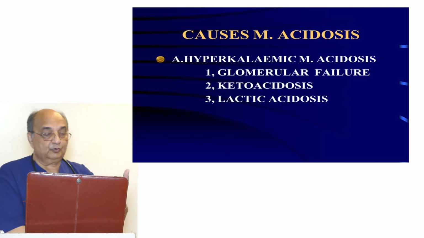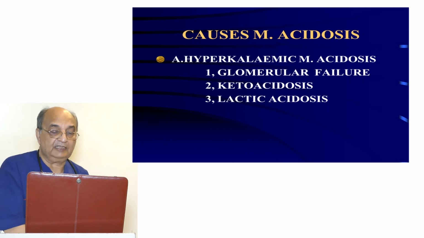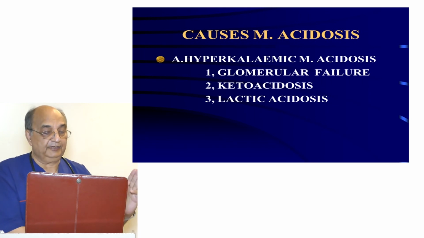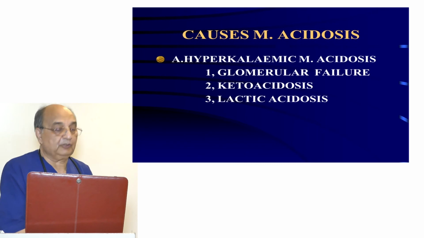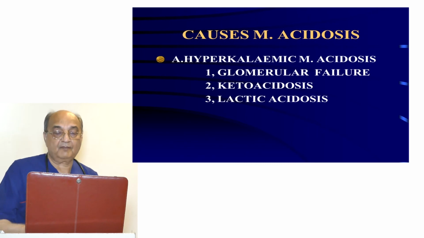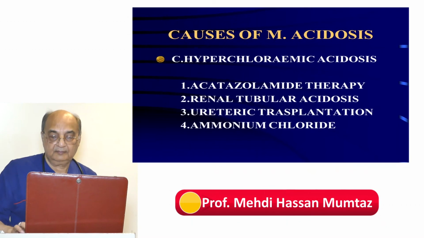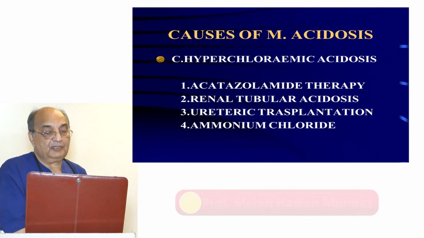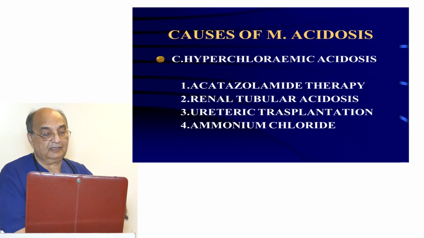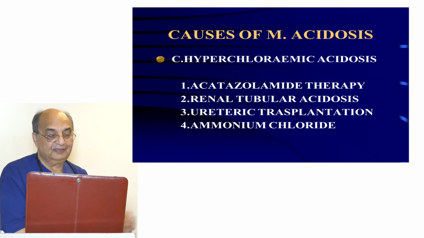Now, according to this classification, the hyperkalemic metabolic acidoses are three: glomerular failure, ketoacidosis, and lactic acidosis. The causes of hypokalemic metabolic acidosis are renal tubular failure or acetazolamide therapy, and renal tubular acidosis. Then metabolic acidosis with hyperchloremia is caused by acetazolamide therapy, renal tubular acidosis, ureteric transplantation, and ammonium chloride therapy.